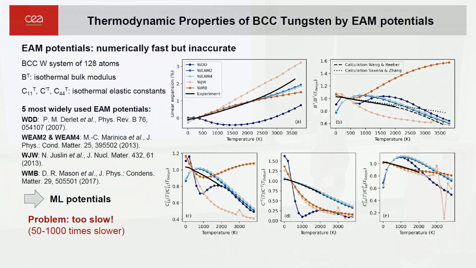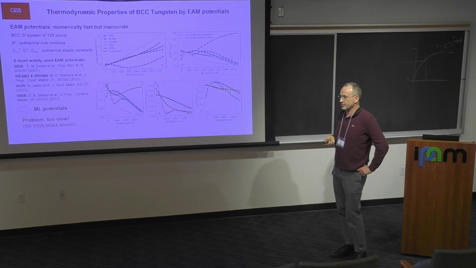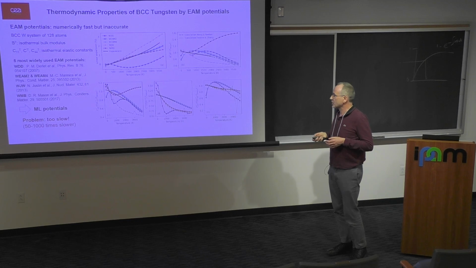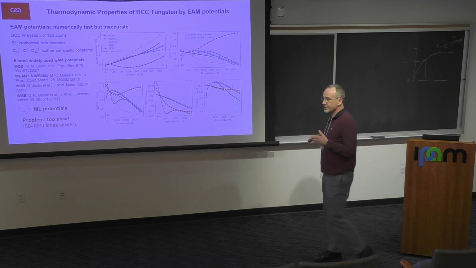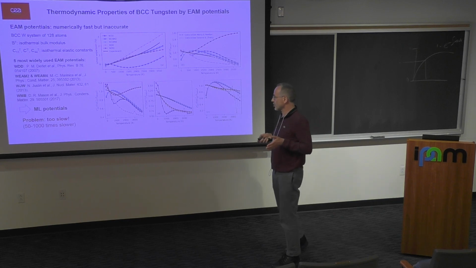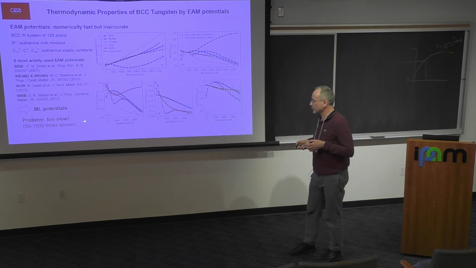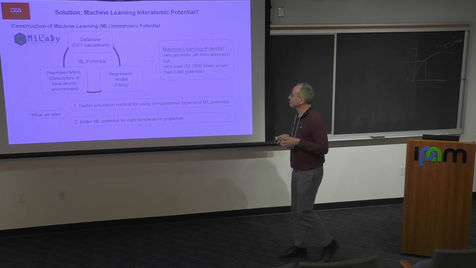And so we want to use a data-driven force field to make the simulation and to construct the potential with machine learning. The difficulty is that even with machine learned potentials, the calculations are very slow, because machine learned potentials are 50 to 1,000 times slower than empirical potentials.